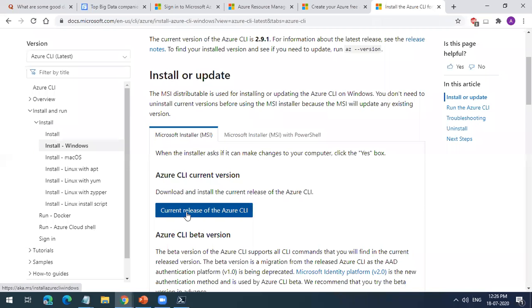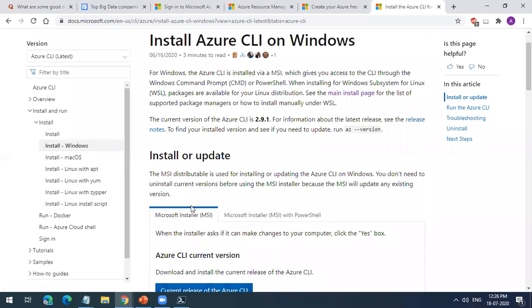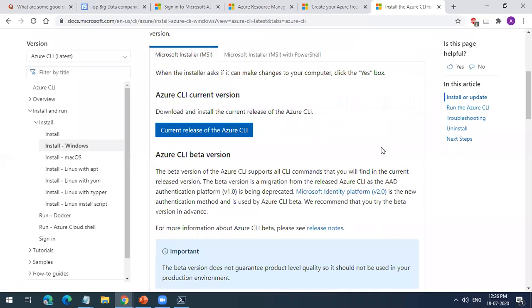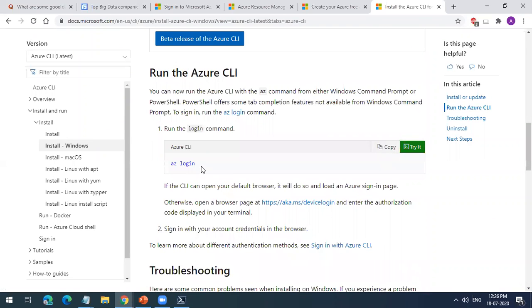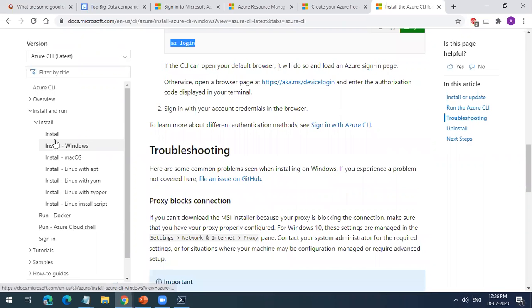Upgrading is similar: you just come and run it, and it will upgrade. So you can install all of this. In the CLI, you can see the version by running this command. You can learn all these commands, and you can log in. We will learn slowly how to create a virtual machine. Whatever we create in the portal as well as in the CLI, if time permits. But you can learn it on your own.